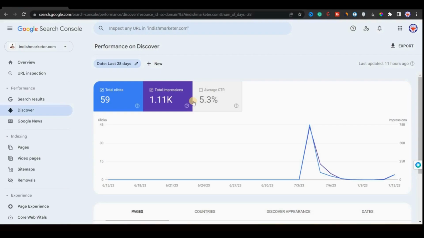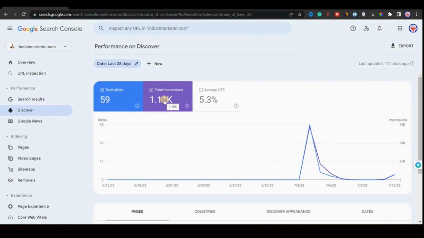You can see here that I'm on the search console of my website. I'm in the discover section. I created 3 web stories, and out of these 3, one of the web stories performed well, and you can see its result here in front of you. It received a total of 59 clicks out of total impressions